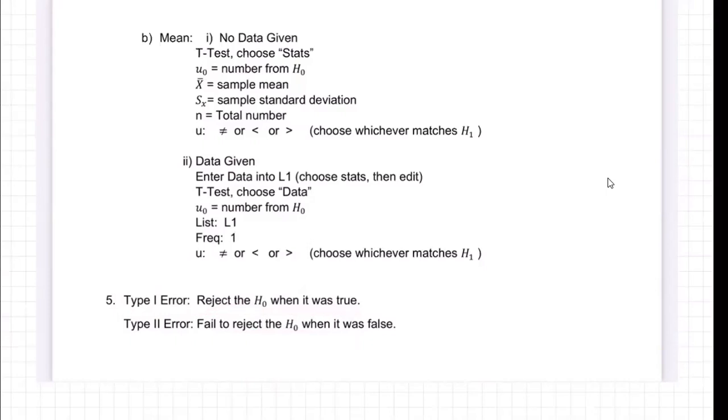There could be something that's true, like you could be testing a new treatment for COVID, and it really could be great. What's it called where it prevents it?